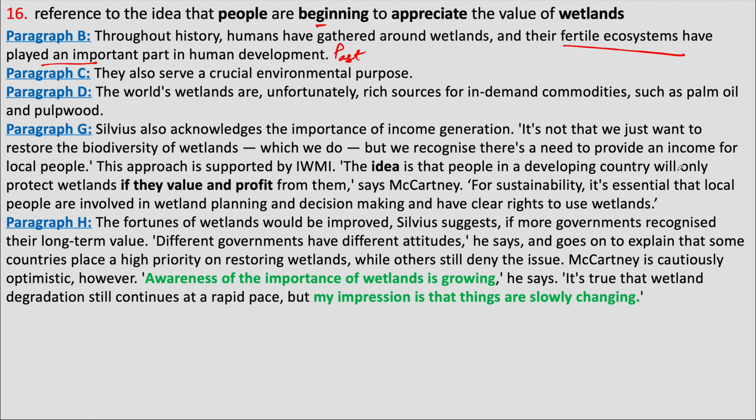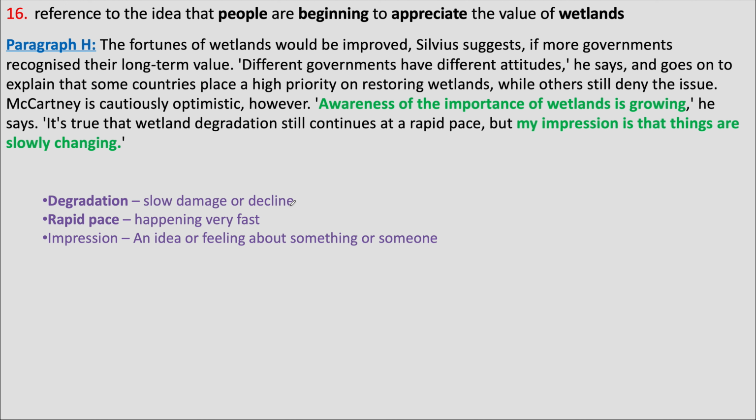Paragraph G says that people will only protect wetlands if they value and profit from them. This says people will protect wetlands if something happens. We are looking for something that has already started to happen. That is mentioned in paragraph H. It says here, awareness of the importance of wetlands is growing.